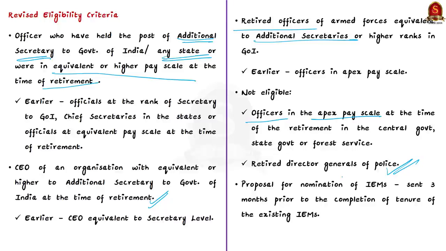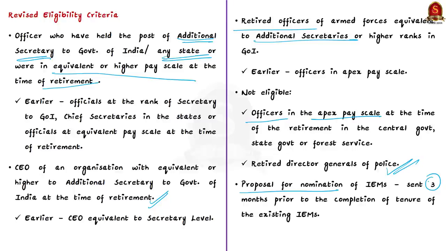Now, apart from these eligibility criteria modifications, another important criteria has been added in this regard. It is regarding the proposal for nomination of IEMs. As per the new criteria, the proposal should be preferably sent 3 months prior to the completion of tenure of the existing IEM. If it is not sent prior to 3 months, then the Commission would nominate IEMs on its own. So earlier, this provision of 3 months was not present. So these are the important changes made regarding the eligibility criteria to be nominated as IEMs.